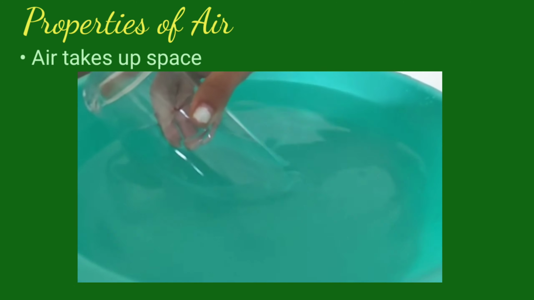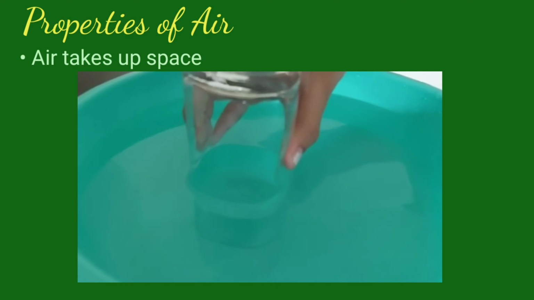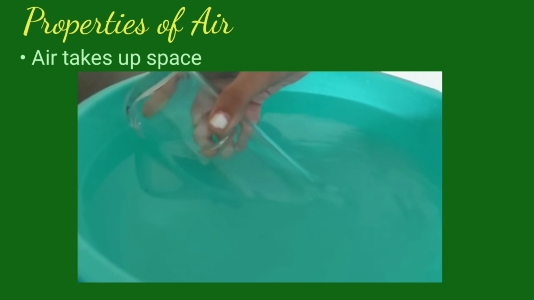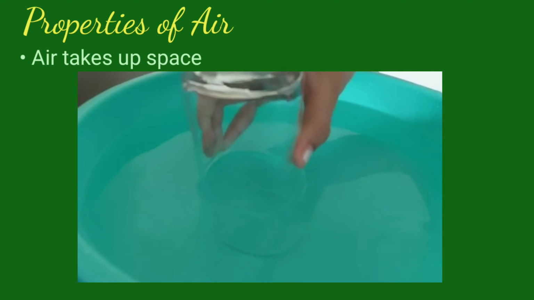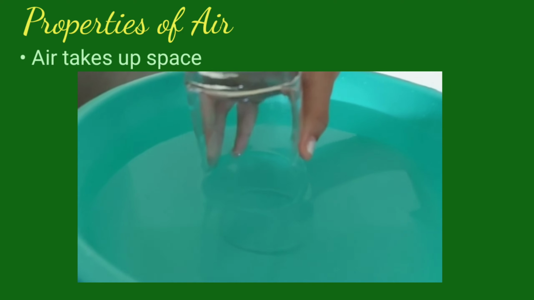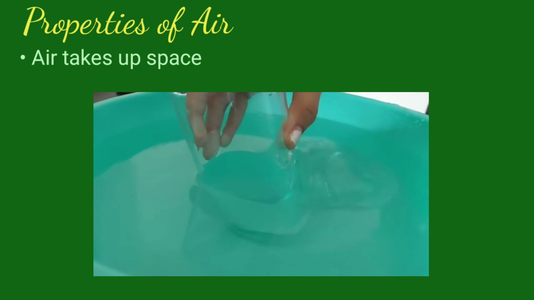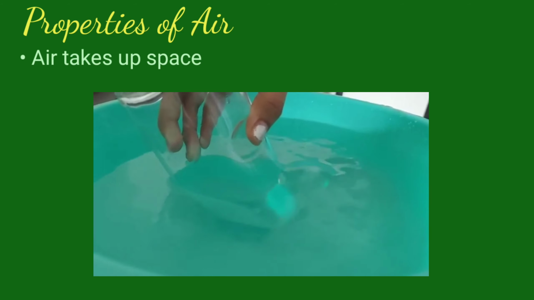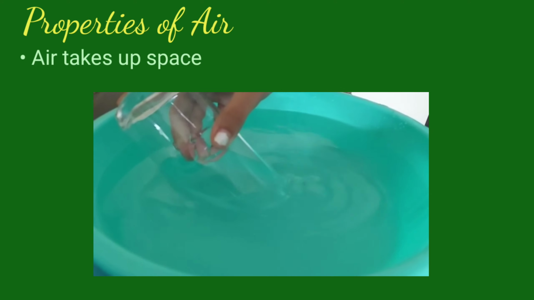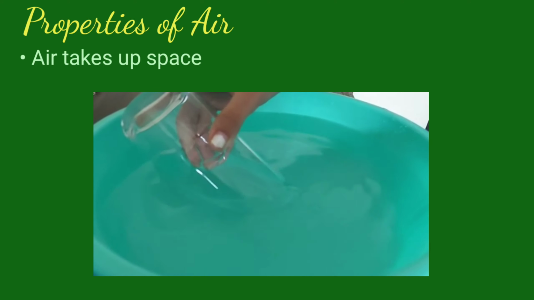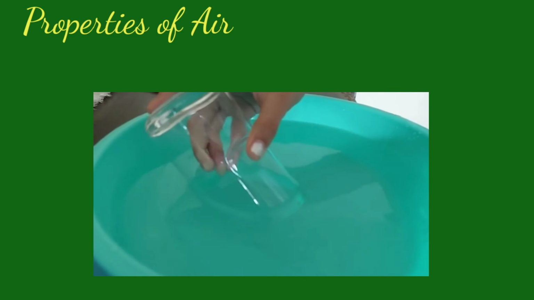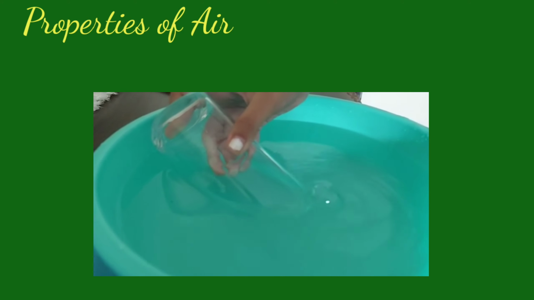We can see the bubbles coming out from the mouth of the glass. Because there was air inside the glass. Once we tilt the glass, the air escapes and water gets inside it. That shows that air takes up space.